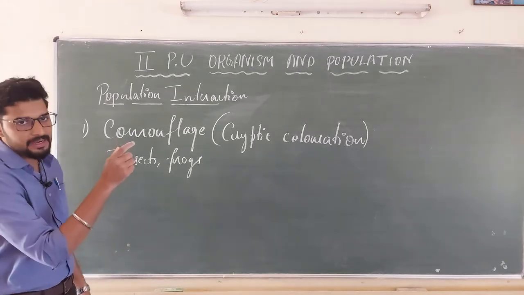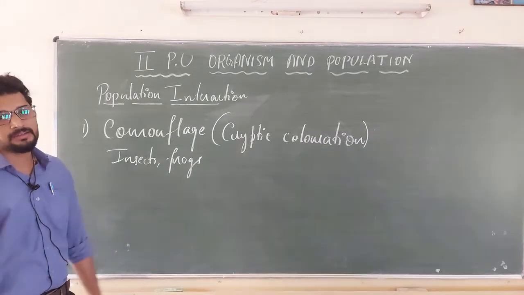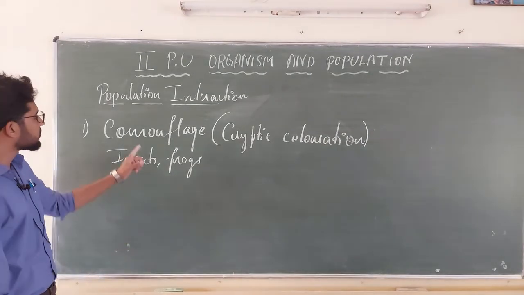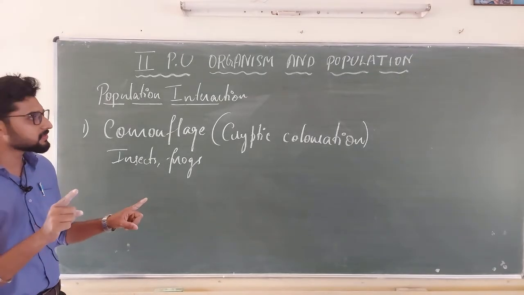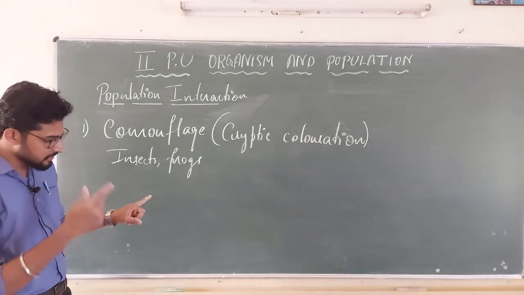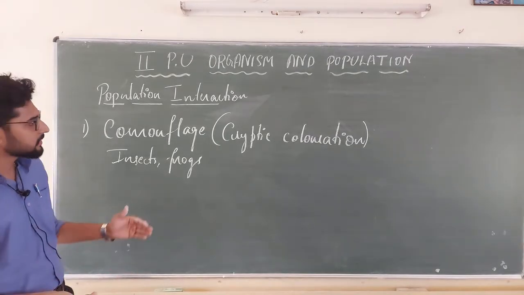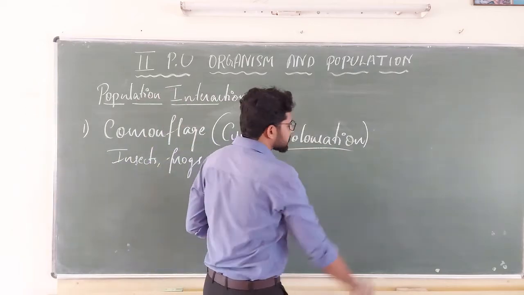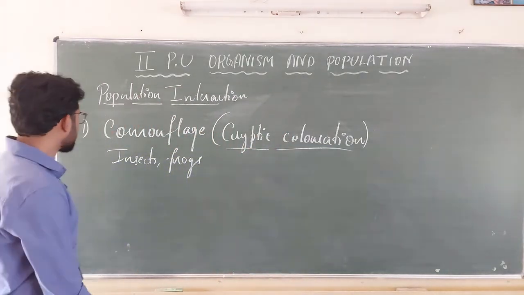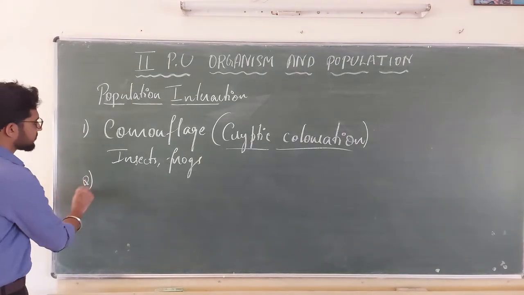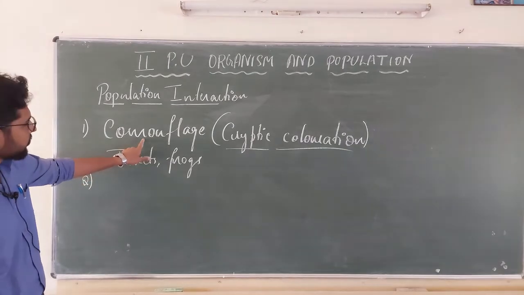When you see that, you cannot tell which one is the prey and which one is the tree bark. That is called camouflage. The color will be the same. The organism which is the prey changes its color by the process of evolution. They undergo cryptic coloration so as to escape from the predator. That is the first one. This is important. Some insects or frogs show camouflage.